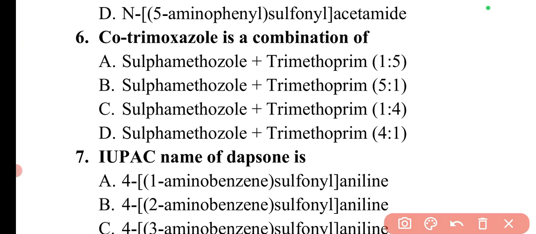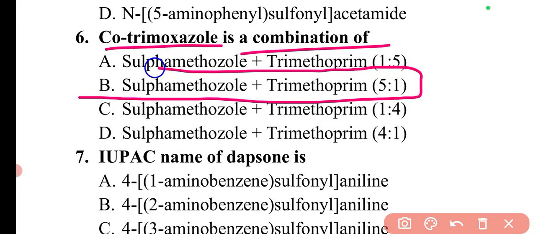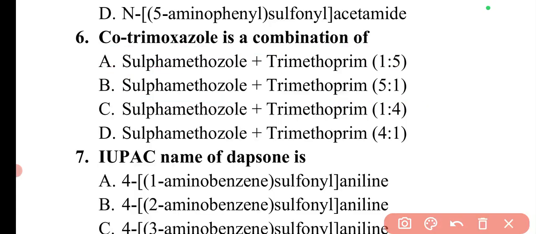The next question is: cotrimoxazole is a combination of? Cotrimoxazole is a drug which is a combination of sulfamethoxazole and trimethoprim. These are in the ratio 5:1. Sulfamethoxazole is in the ratio of 5, and trimethoprim is in the ratio of 1. This is also very important. So here option B will be the correct answer.